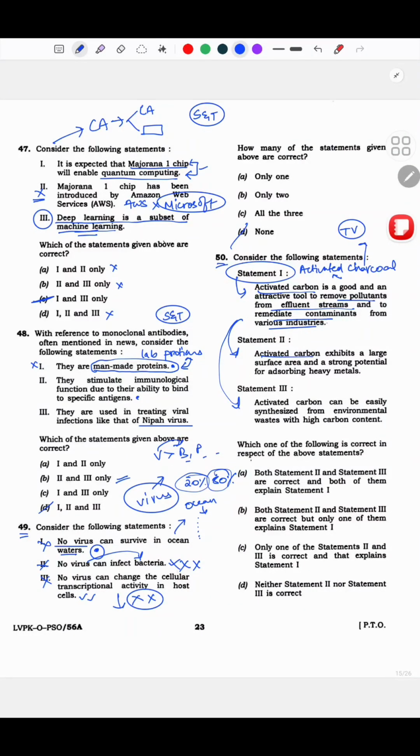Okay. Activated carbon exhibits a large surface area and a strong potential for absorbing heavy metals. Okay. ऐसे तो this statement doesn't really seem opposite or weird, I would say. Activated carbon can be easily synthesized from environmental waste with high carbon content. Problem ये है, मुझे लगा ये तो makes sense, but for this I was completely clueless. Can it be easily synthesized from environmental waste with high carbon content? So because of this, I had to again skip this question. I did not do this question.